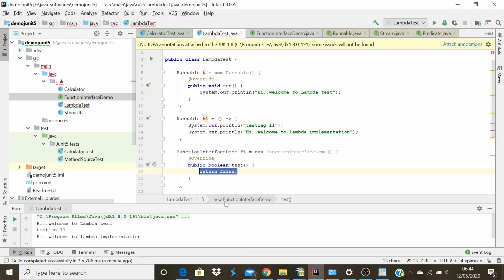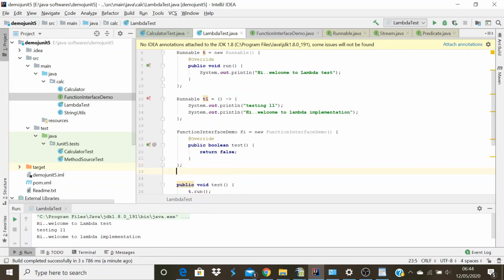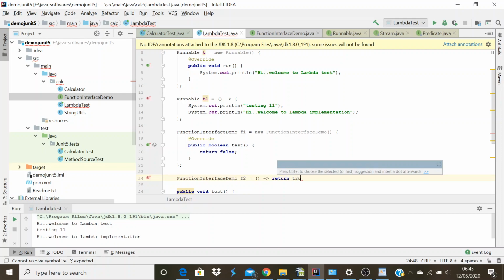So we are overriding the test method. This is the boilerplate code written by Java. So we want to reduce this boilerplate code using the lambda. Let me write a lambda code for the same. So we have only one method, so I can implement the method using this open and close parentheses because it is not taking any arguments. I will show you how we need to implement if the method has multiple arguments. So I just want to return true for this method.